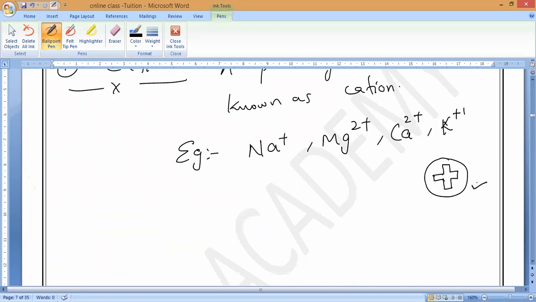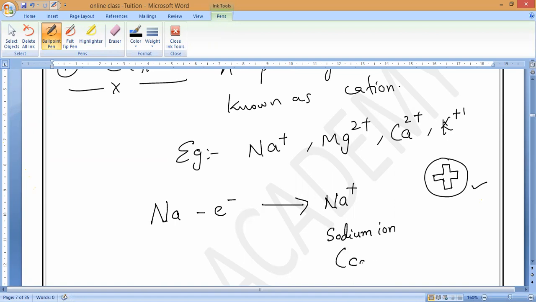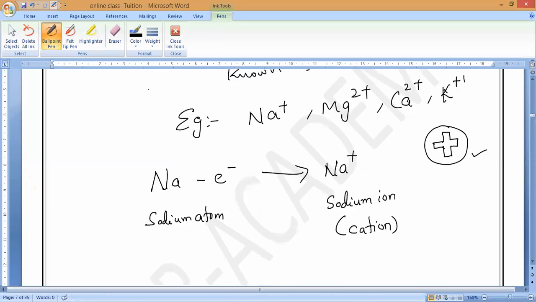Now, for an example you can take sodium only. Let me take sodium. How many electrons will it lose, guys? One electron. Minus one electron, which will turn it to +1. Understanding? Na+. So this is called a sodium ion, also we can call it a cation. And this is called a sodium atom. Understand?